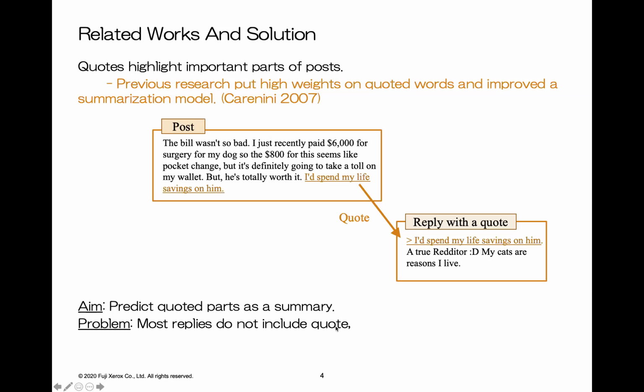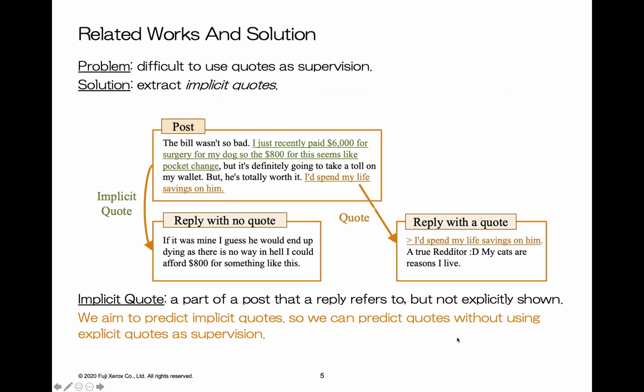So instead of these explicit quotes, we focus on implicit quotes. So what are implicit quotes? Some replies include quotes as shown on the right, but most replies do not include quotes as shown on the left. However, even if we don't explicitly quote, replies always refer to some parts of a text. We call this implicit quotes.